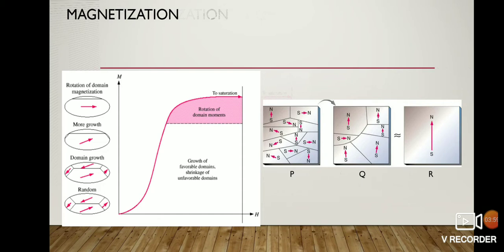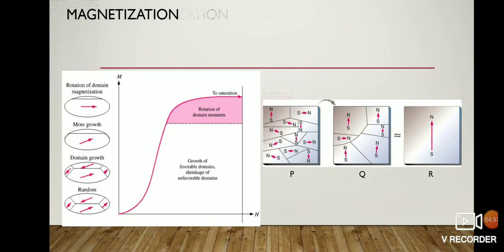As we apply the magnetizing force H to the metal piece, the magnetic domains start to align parallel with the applied magnetic field and start growing by movement of the domain wall. This domain growth by wall movement takes place first, since this process requires less energy than domain rotation. Now, if we further increase the applied field, domain rotation occurs, which requires a very high magnetizing force, so the slope of the BH curve decreases at high fields.